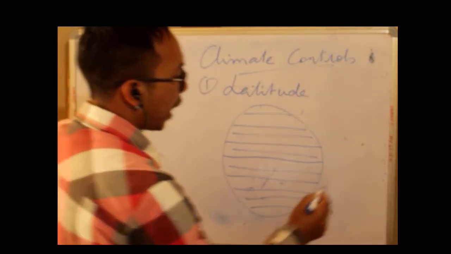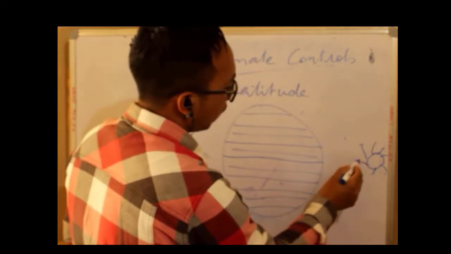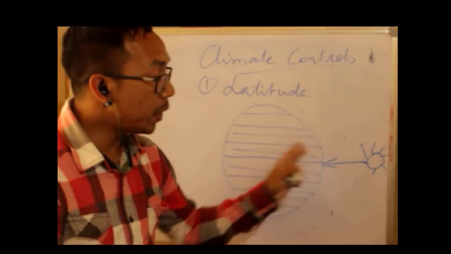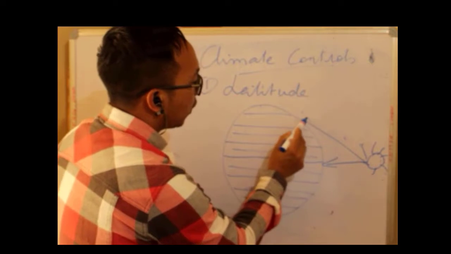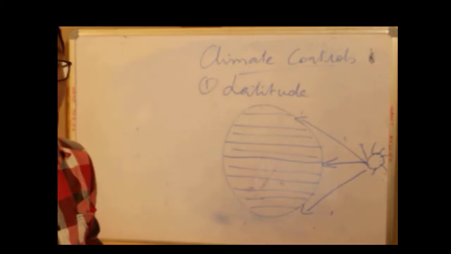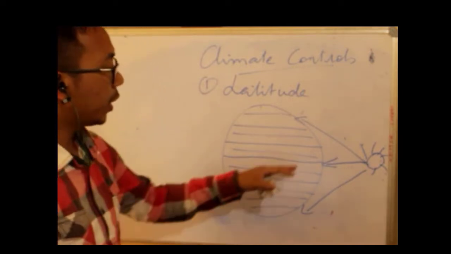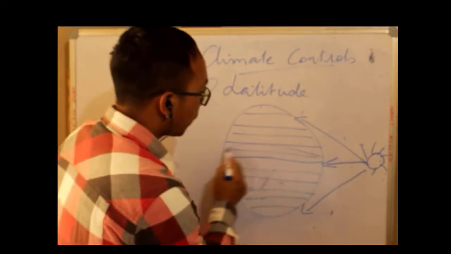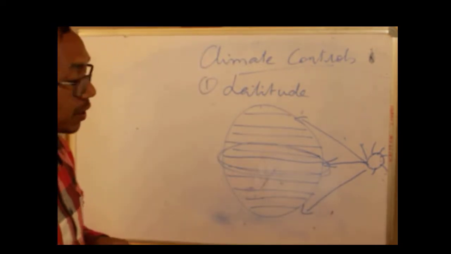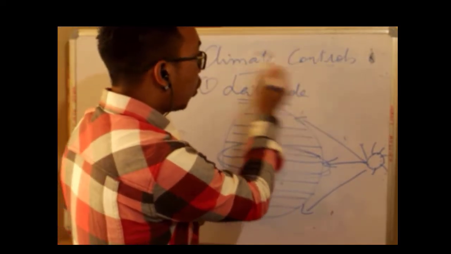And I have just shown you in the picture, the sun is over here, right? So this is the sun. This part will receive direct sunlight. So this region over here will be very hot. Whereas the polar region, both of the southern and northern hemisphere, will be receiving slanting sunlight. So it will be colder in comparison to the equatorial region, because these areas over here received direct sunlight. So we can say that yes, the latitude controls the climate.